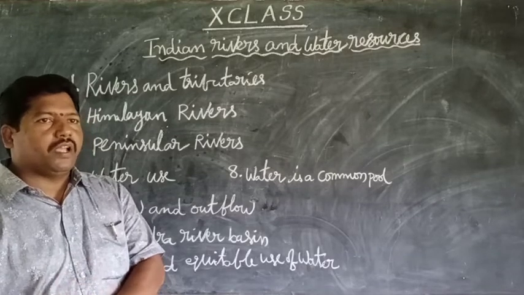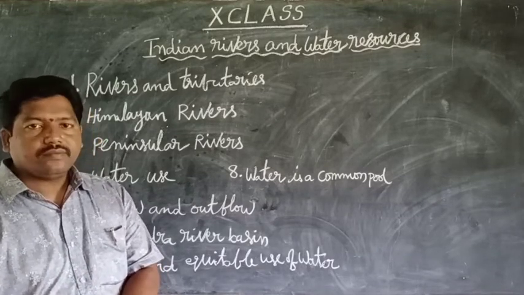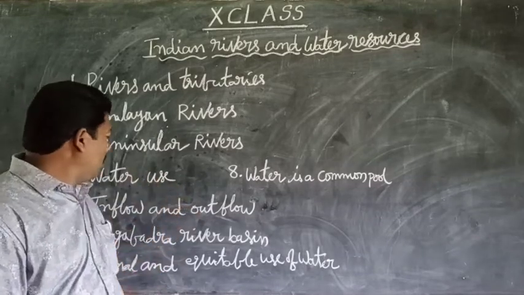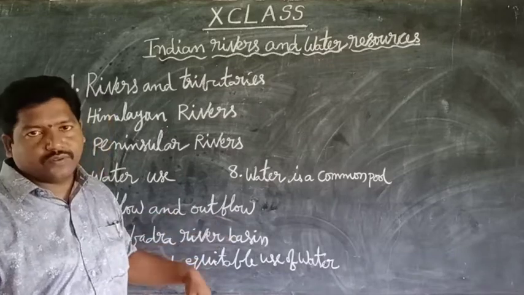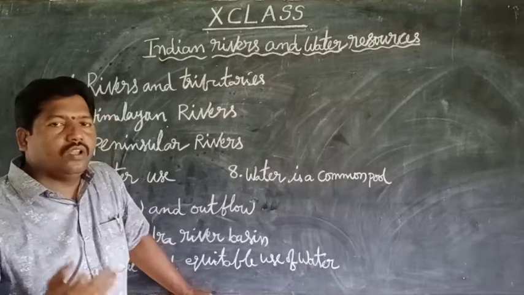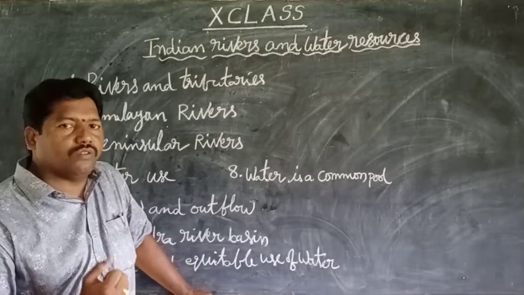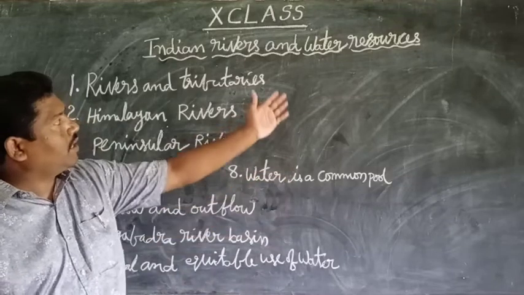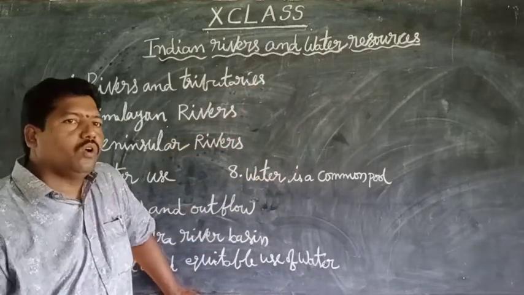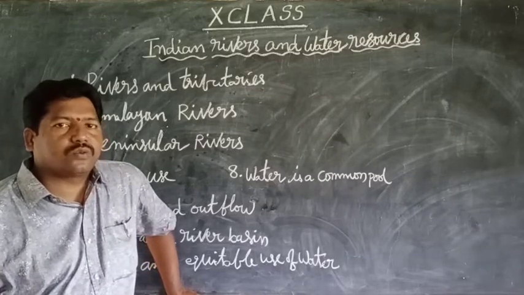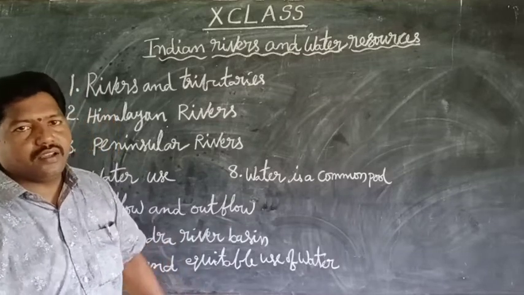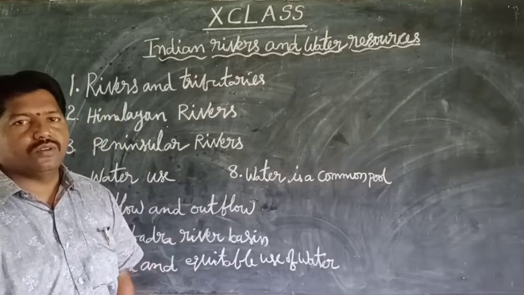Water will be formed in two types: inflow and outflow. Underground water resources are available in two ways: wells and bore wells. Tell me, children, what are the important water resources? There are two types: surface water resources and underground water resources.